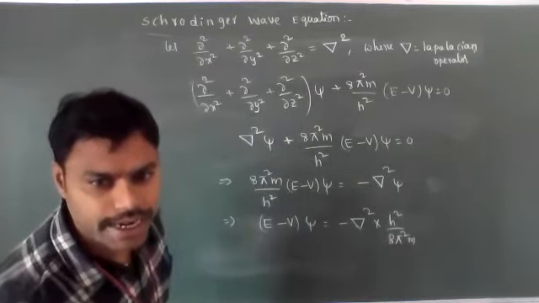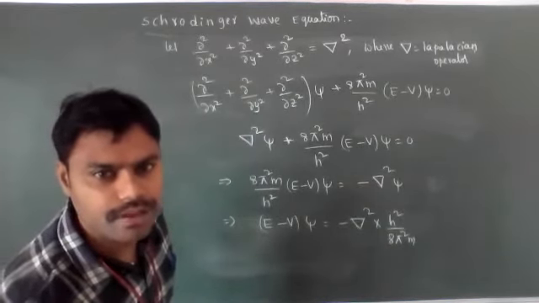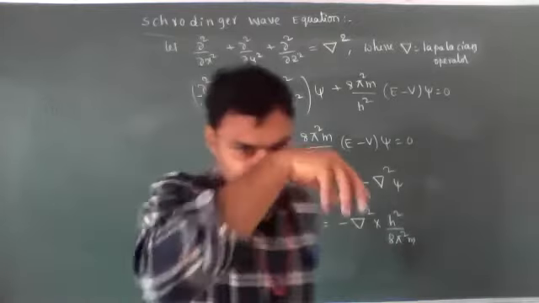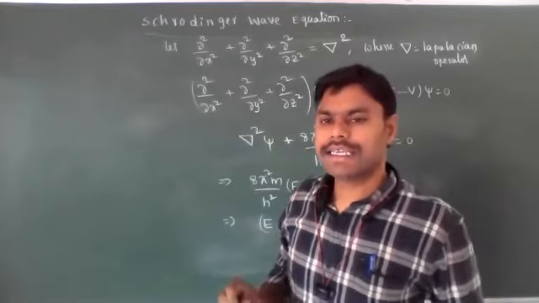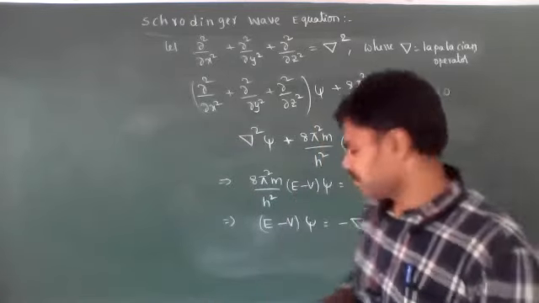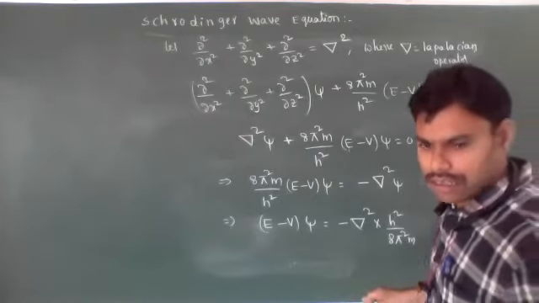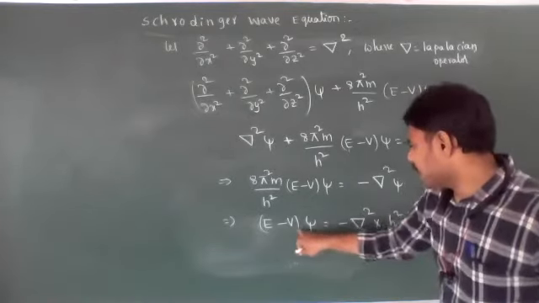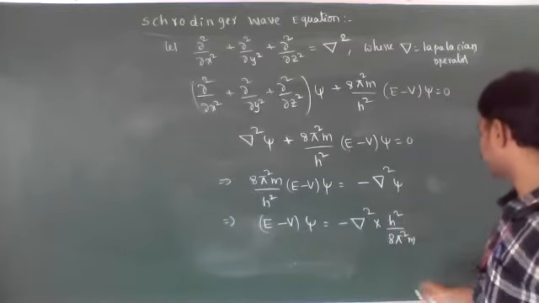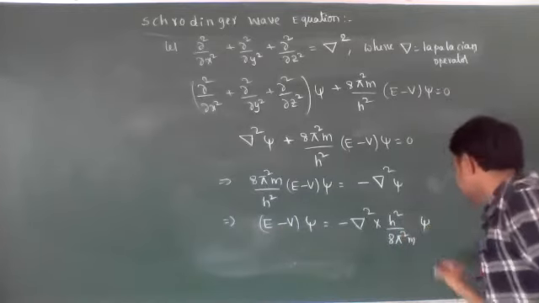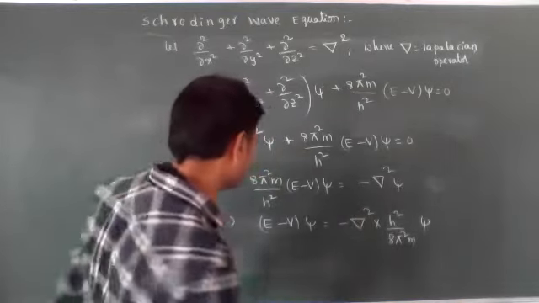So this equation again we have to simplify in a different way. That final equation we have to derive. The simplest equation is E psi is equal to H cap psi. So for that case, I am trying to simplify this equation. So (E minus V) psi is equal to minus del square into h²/8π²m psi. Okay, it is clear. Now this V psi is coming to that side.